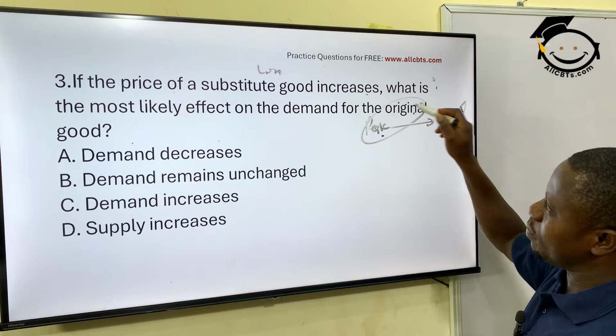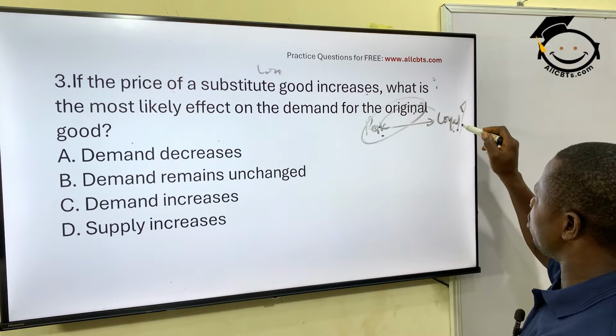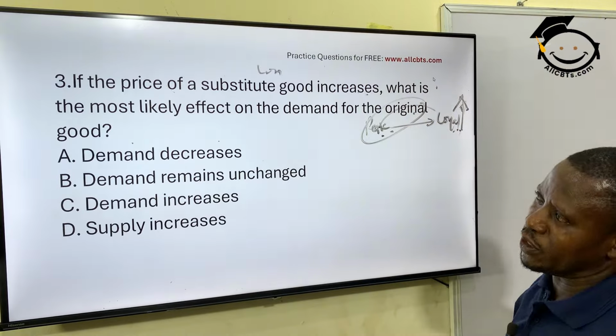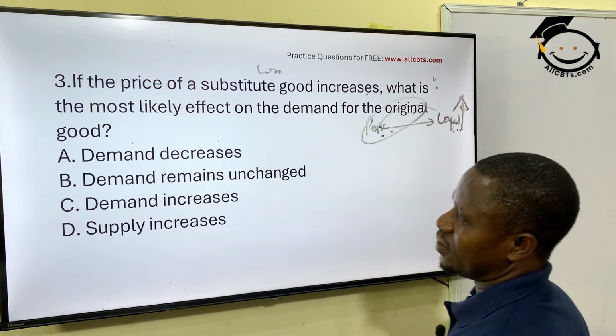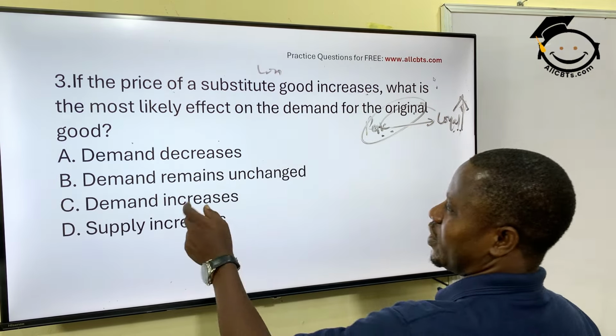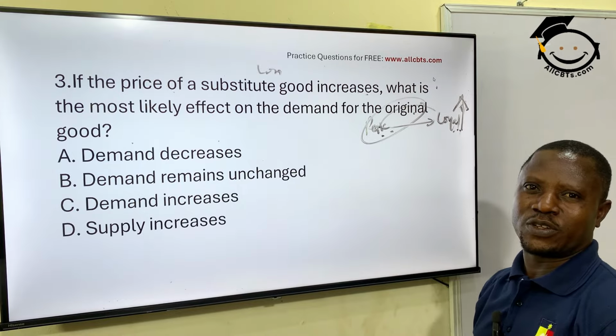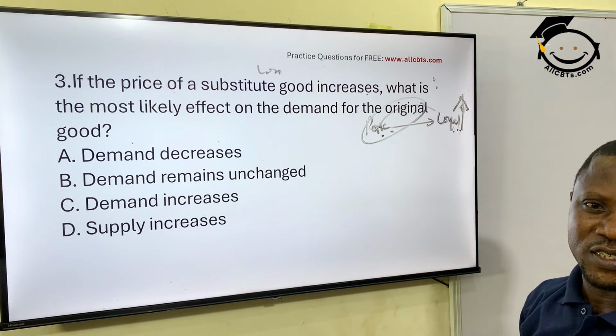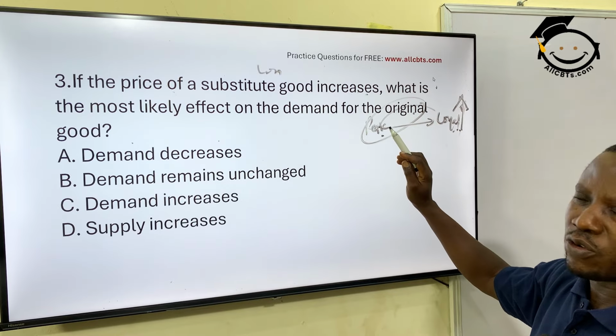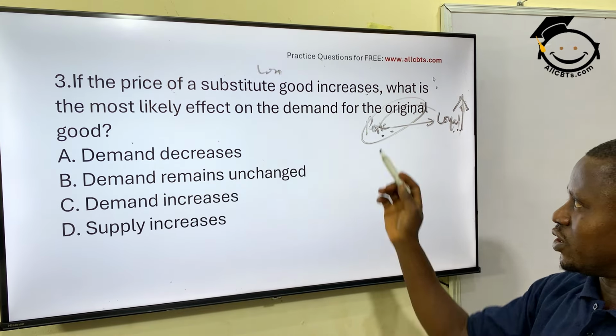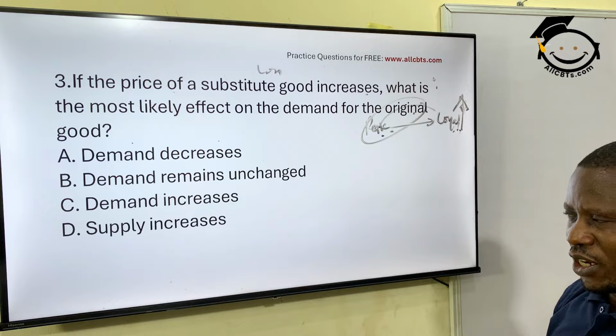This is what you used to buy in place of this. But when the price of what you used to buy increases, what happens to Pig? Demand decreases, demand remains unchanged, demand increases, supply increases. What do you think happens to demand? Demand of course will increase, because the alternative you have got to go for has also increased. So the demand for the original product will increase.